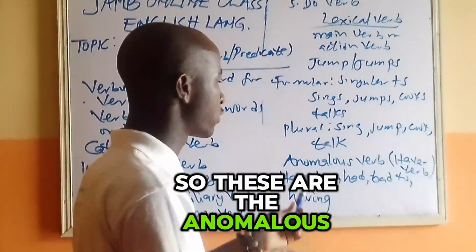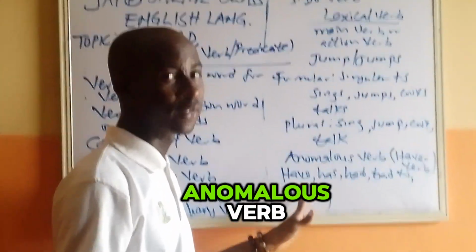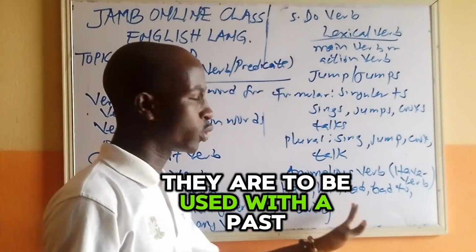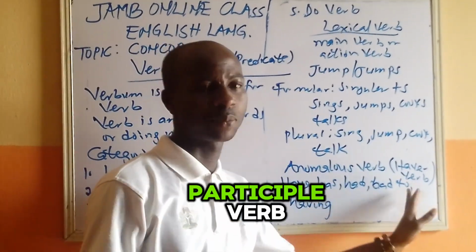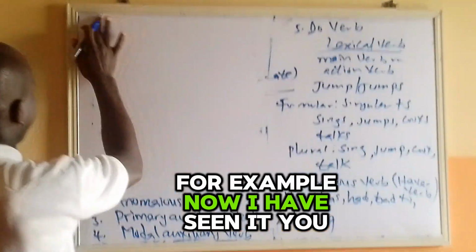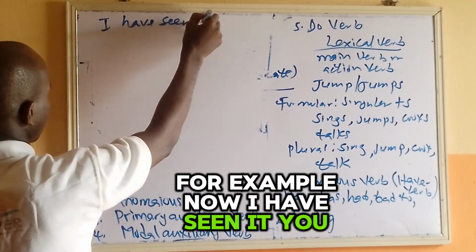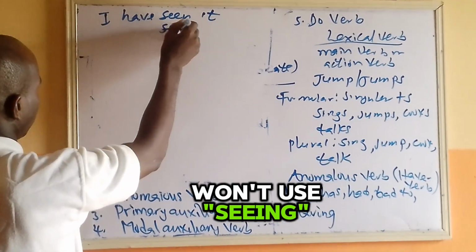So these are the anomalous verbs. Whenever you are using the anomalous verb, it is to be used with a past participle verb. For example, I have seen it. You won't use seen; this one is wrong.